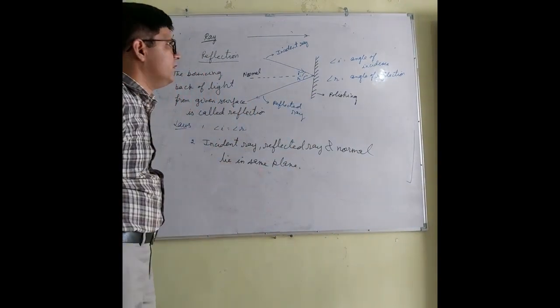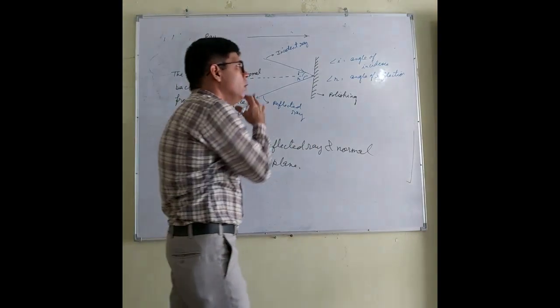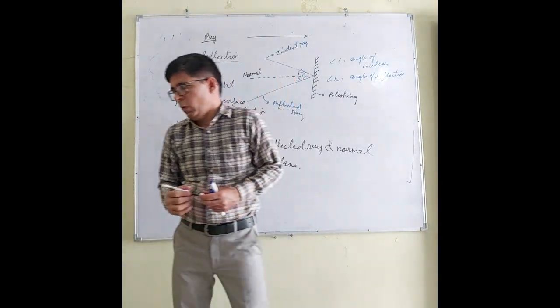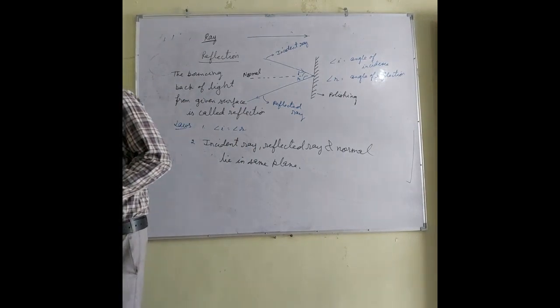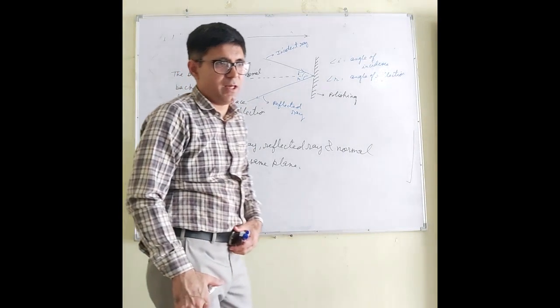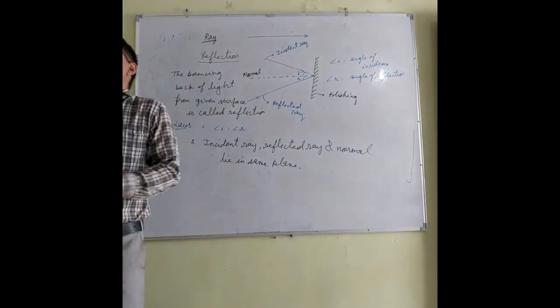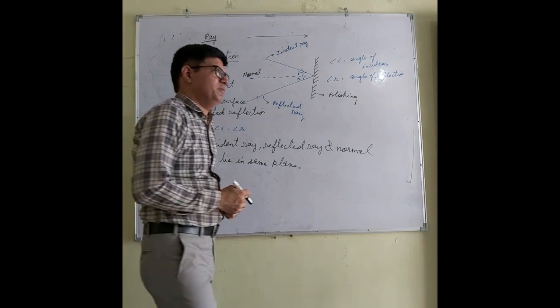This is reflection and its laws. Now I think the concept of reflection and its laws is very much clear to you. Now where do you see this concept of reflection?